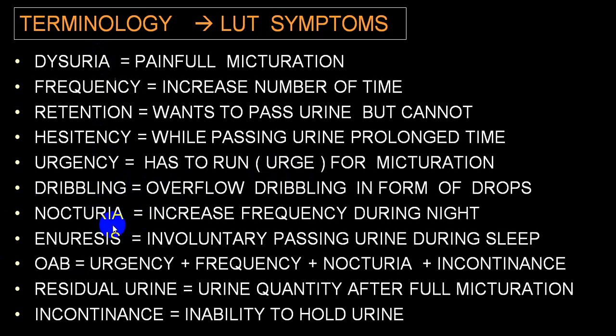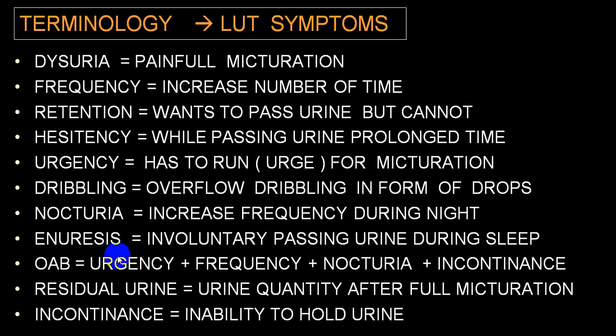When a person involuntarily voids urine during the night or during sleep, that is called enuresis, involuntary passing of urine during sleep. When he passes urine an increased number of times during the night but has good control and does not pass involuntarily, then it is called nocturia. If there is urgency, frequency, nocturia and incontinence together, that is very common in overactive bladder. OAB is overactive bladder.